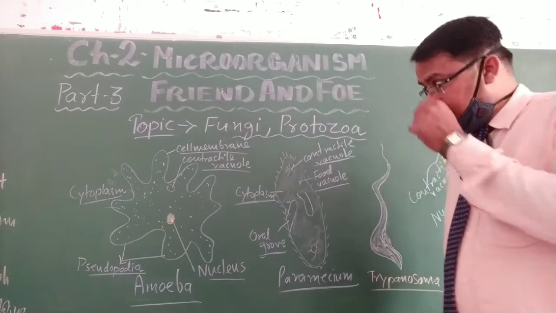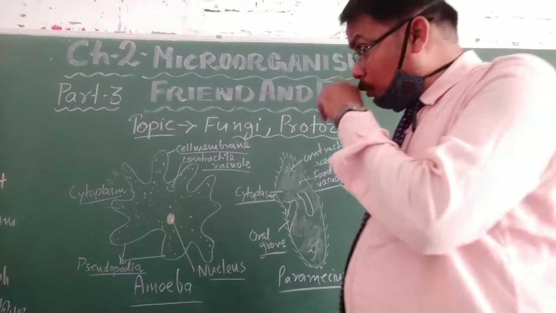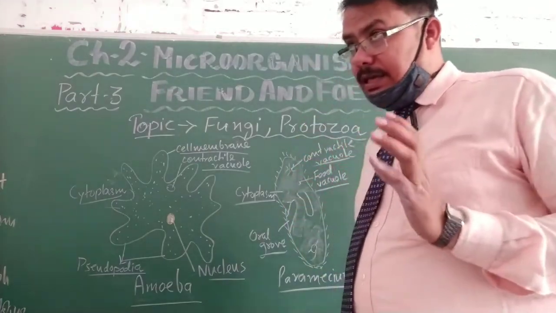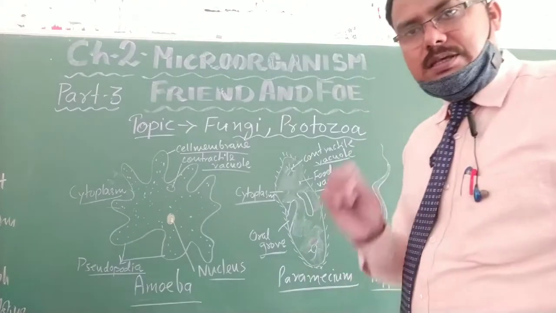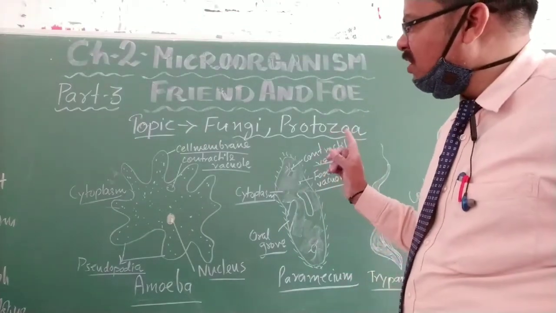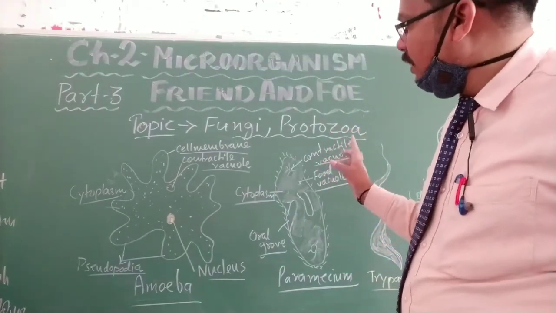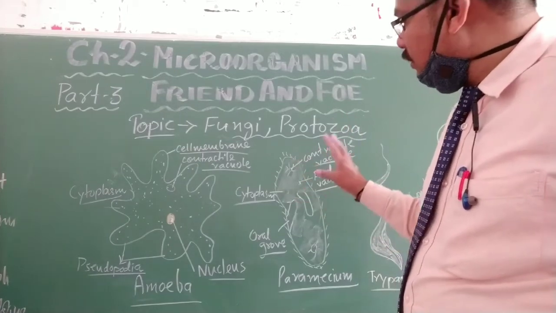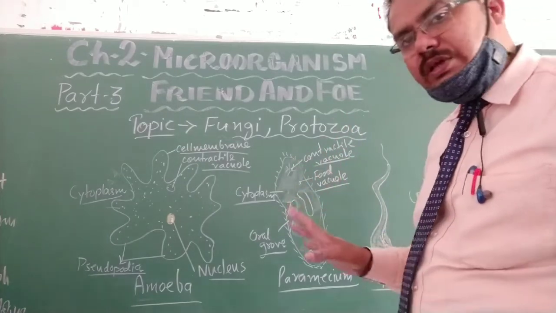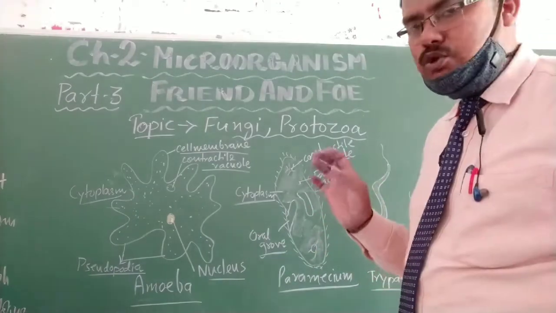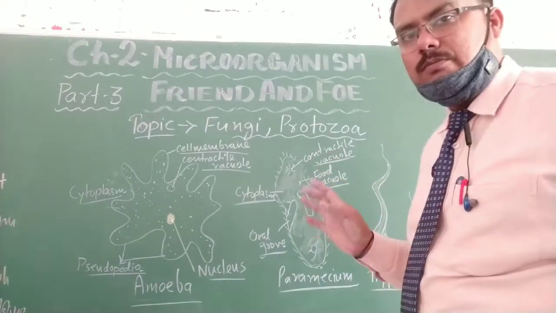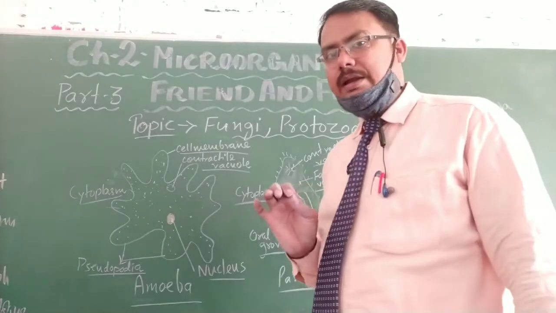So students, what is protozoa? Protozoa is a single cell. It is a unicellular microorganism. These protozoa live mostly in water and in soil. They are mostly found in water and in soil.